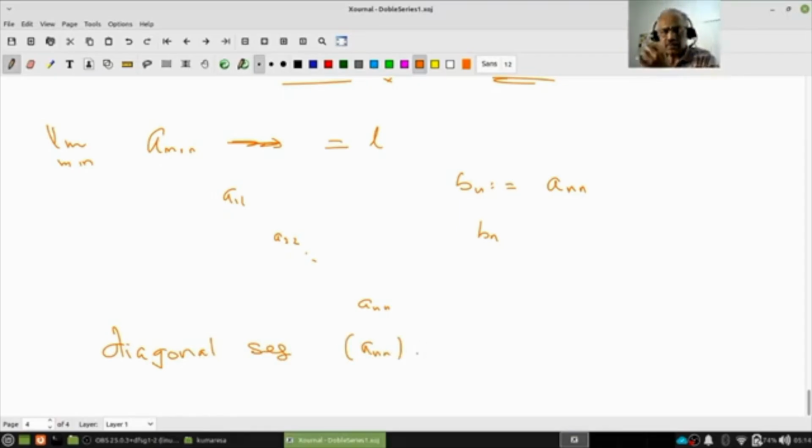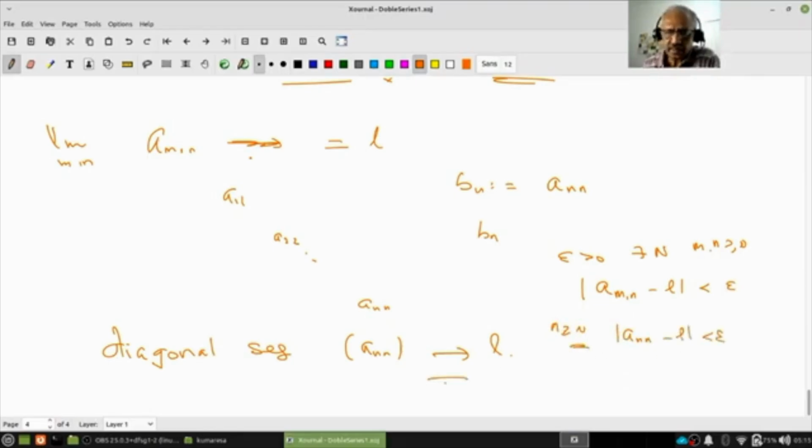This is a sequence of real or complex numbers. It's not a double sequence, it's an ordinary sequence. This also converges to L. The proof is easy. Because I know this converges, given epsilon positive, as usual there exists N so that m, n greater than or equal to N implies mod a_mn minus L is less than epsilon. Therefore, if I choose n greater than or equal to N, then mod a_nn minus L is also less than epsilon. This is clear. Pause. Review. Proceed.